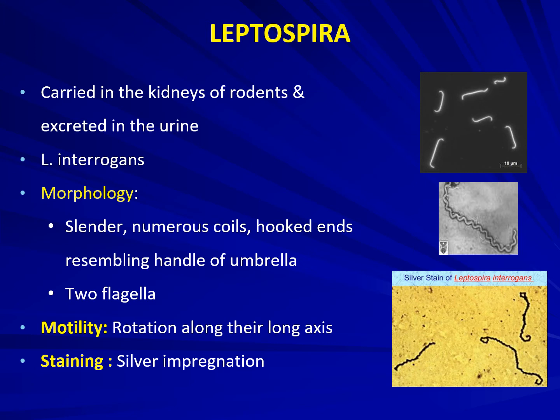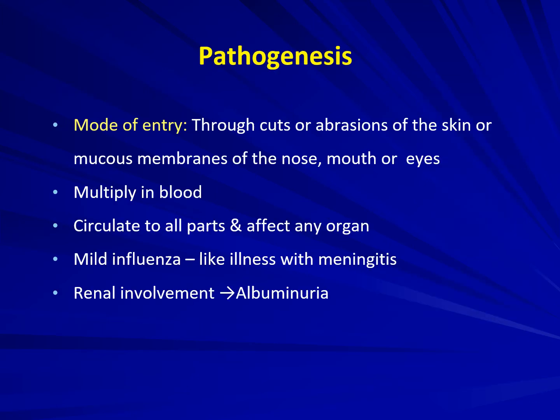Now let's move into Leptospira. It is carried in the kidneys of rodents and excreted in the urine of the rodents. The species which we'll be discussing here is Leptospira interrogans. It is a slender organism with numerous coils and hooked ends resembling the handle of an umbrella, and it has 2 flagella. The motility is the rotation along their long axis. It's a motile organism. And since this is also a delicate organism, it cannot be stained by gram stain. So silver impregnation method is used for staining.